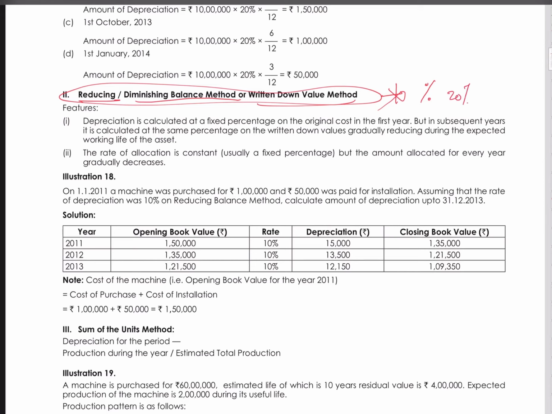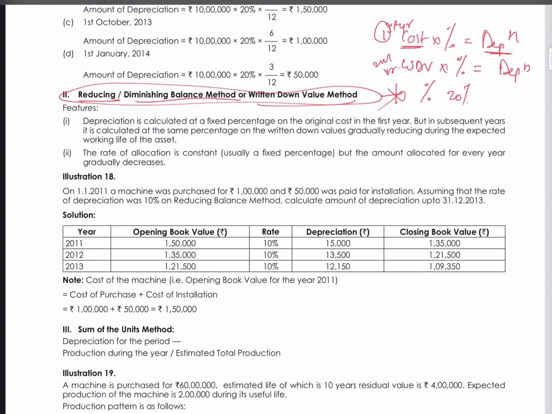So you will apply it on the cost of the asset in the first year and find the depreciation. Next year, this cost minus depreciation, whatever the written down value is, on that you will apply the percentage and find the depreciation for the second year. This is the first year, this is the second year. Same way it will keep on.